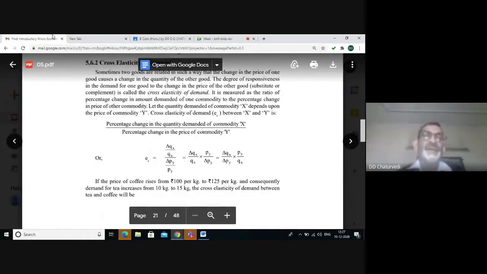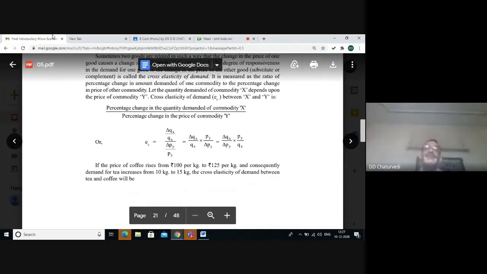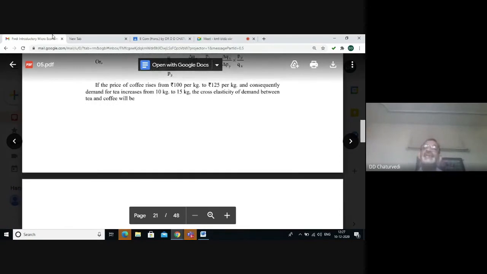So the formula for cross elasticity of demand would be delta Qx upon Qx in the numerator, delta Py upon Py in the denominator. On simplification, delta Qx upon delta Py into Py upon Qx will be the cross elasticity of demand between two commodities X and Y.